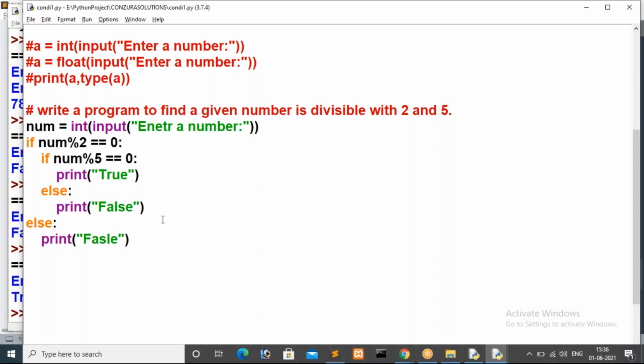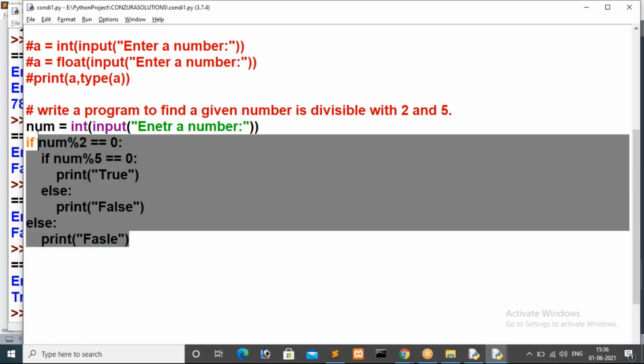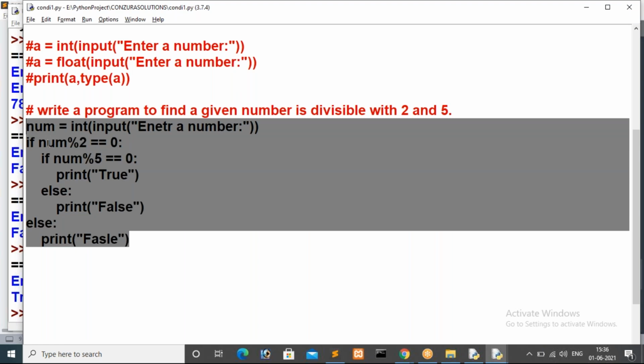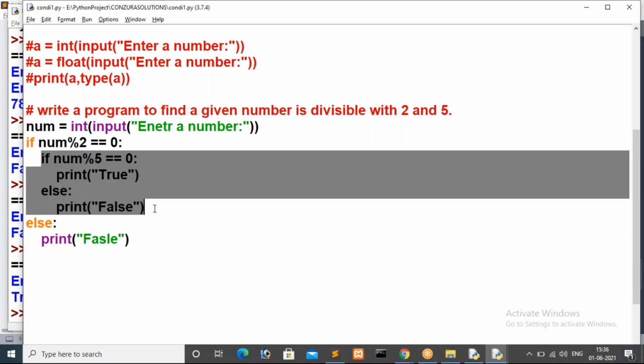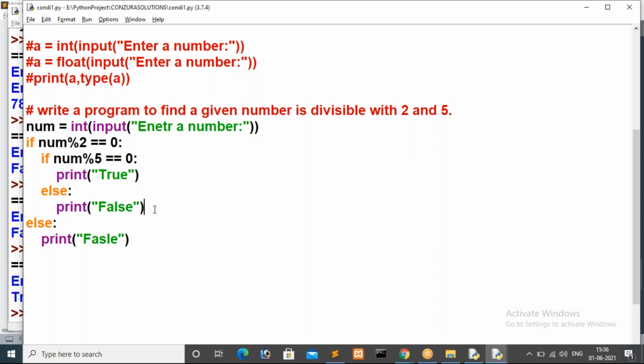I hope it is clear now how nested if will work. You can implement this logic by using the logical and operator also. For that, there is no need to write a second if. I mean, this if statement is not necessary if you go with the logical and operator, guys. I hope it is fine to all.